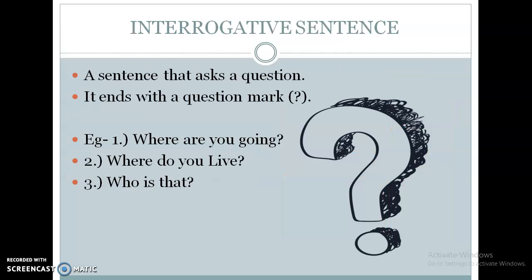Next is interrogative sentence. Now, what is interrogation? Interrogation means to ask a question. A sentence that asks a question is known as an interrogative sentence. It ends with a question mark. You can see a big question mark here. All interrogative sentences will end with a question mark. Example, where are you going? Where do you live? Who is that? Interrogative sentences are those which ask us something.